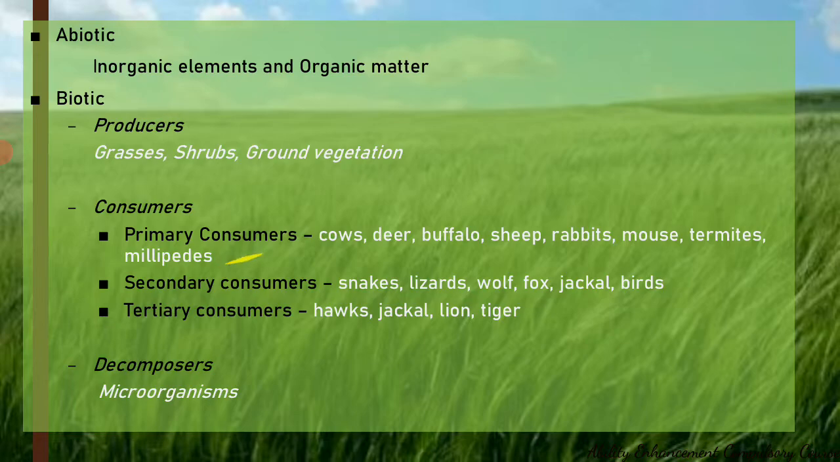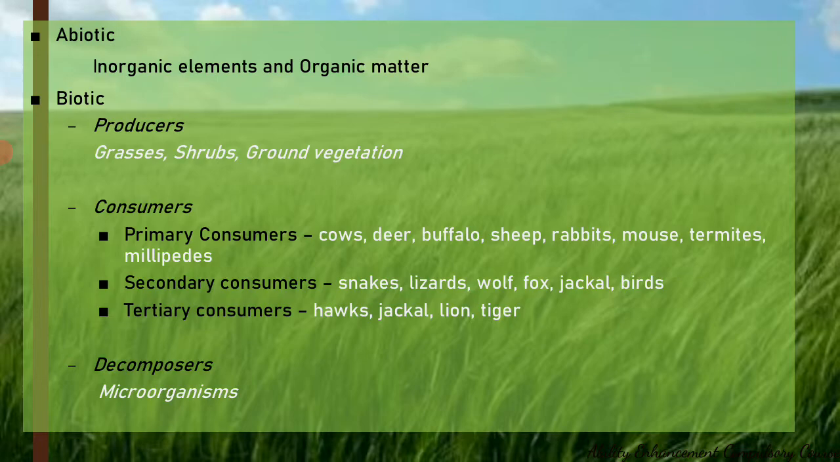Consumers include primary consumers. Those are the animals which are herbivorous. So it includes all the different types of cattle like cows, buffalo, sheep, goat. We have deer. There are rodents like mouse. There are animals like termites which feed on the leaves of the grass. There are several types of worms which are found, like millipedes. So these are the different types of primary consumers that are found in a grassland ecosystem.